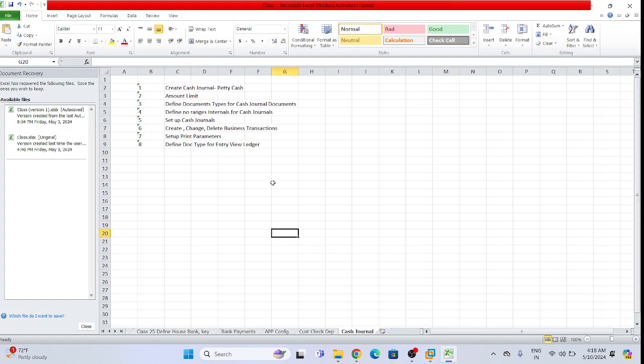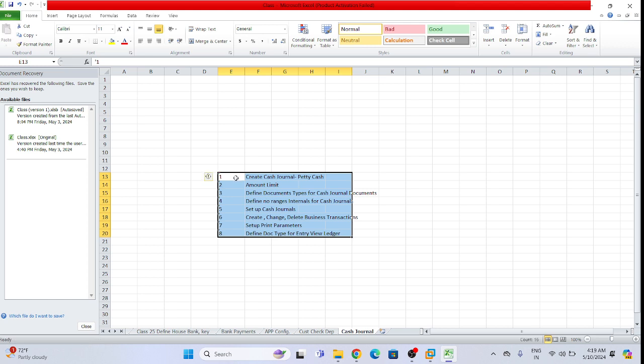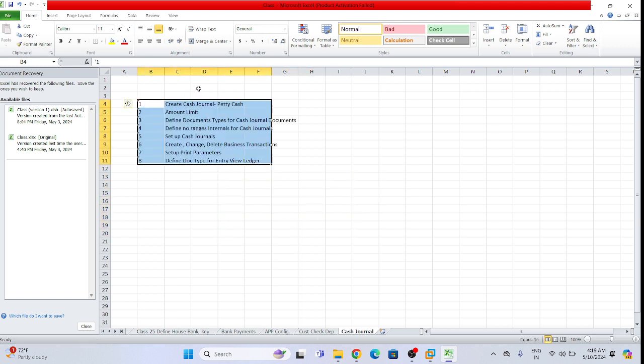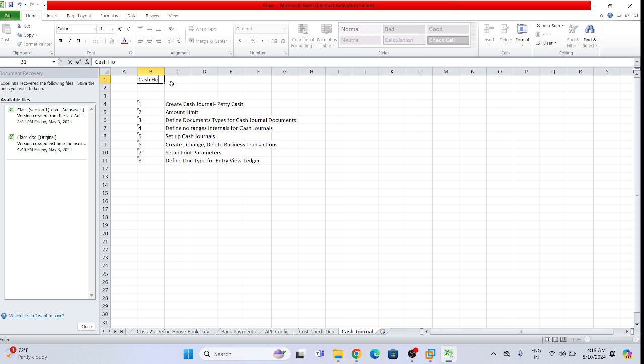Cash general and petty cash. What is the requirement for cash general and petty cash in a company? First, that we need to understand. If you can tell me what is the meaning of cash general.